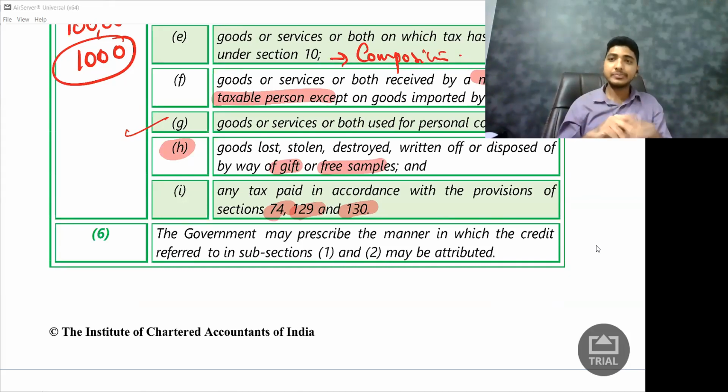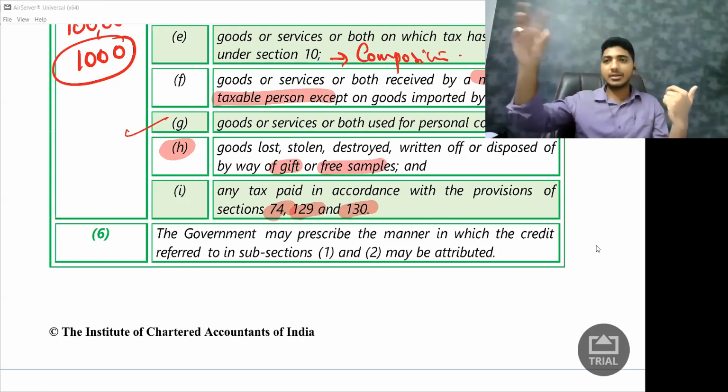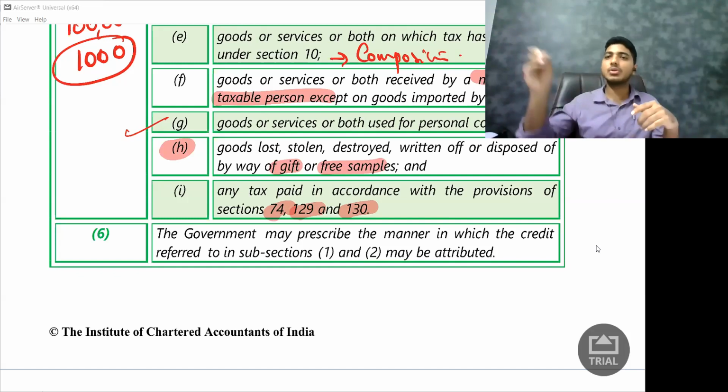But what happened? Suddenly there is some GST raid. Not only income tax, even GST raid happens. There is a GST raid at his factory, and they told him he has to pay tax on all his sales. So now what will he do? He will call me up and say, see, I called my uncle also, MLA, MP, no help, nothing can be done. So I have to pay GST. I supplied that furniture of 1 lakh rupees, so pay 12,000 extra as GST, which he will pay to the government.